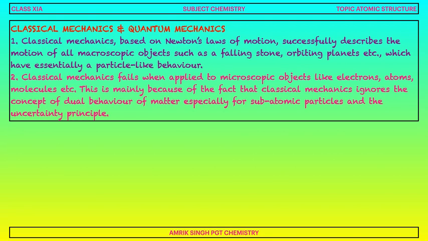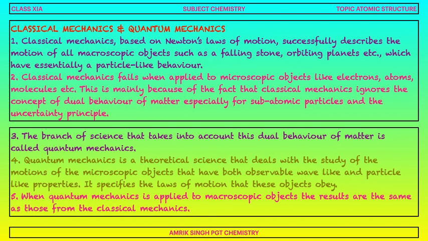This is mainly because classical mechanics ignores the concept of the dual behavior of matter, especially for subatomic particles, and the uncertainty principle. Classical mechanics does not take into account the dual nature of matter and the uncertainty principle. The branch of science that takes into account this dual behavior of matter, wave-like and particle-like, is called quantum mechanics.